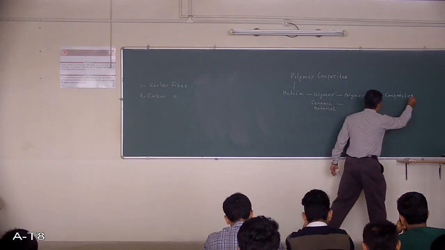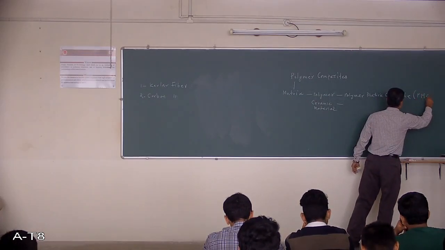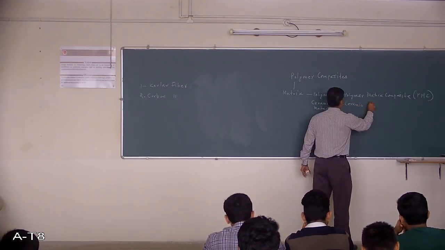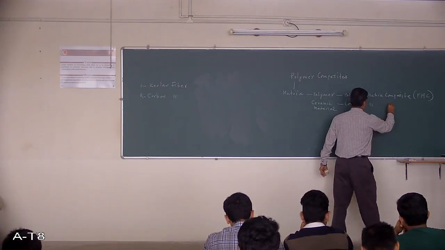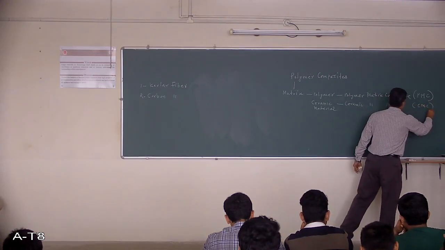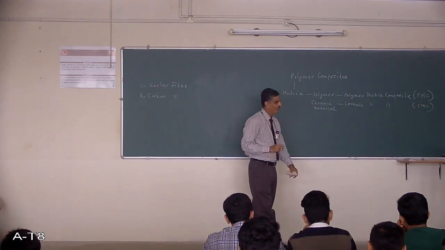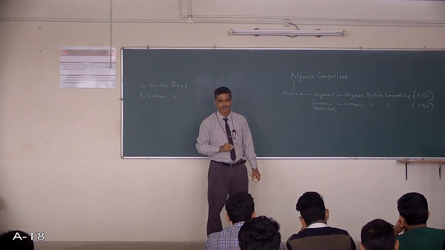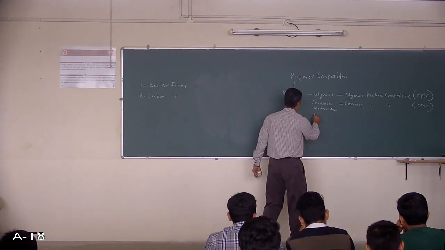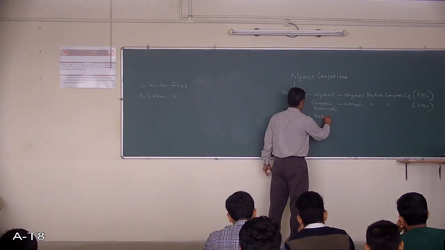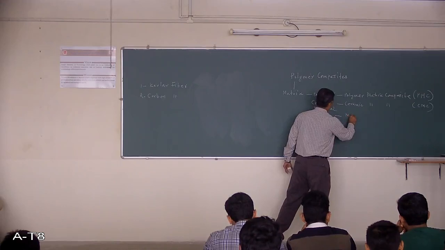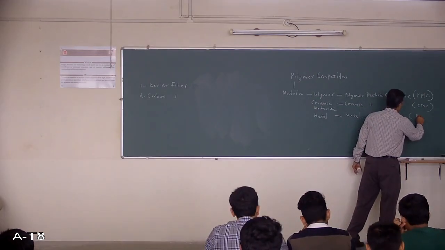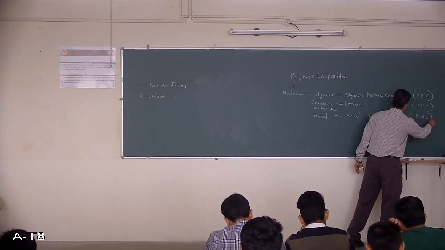This is the polymer matrix composite, and this is the ceramic matrix composite. Now, if the matrix is not polymer or ceramic, but metal, then you can call it a metal matrix composite.